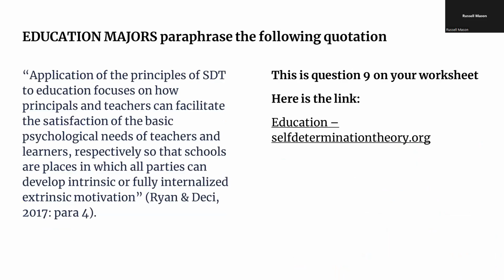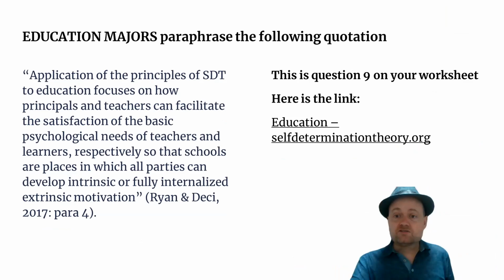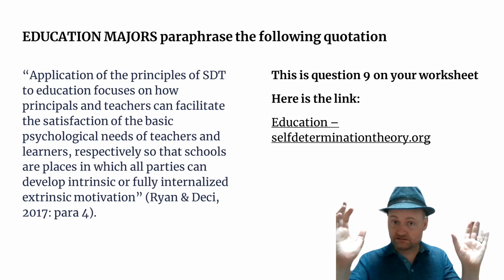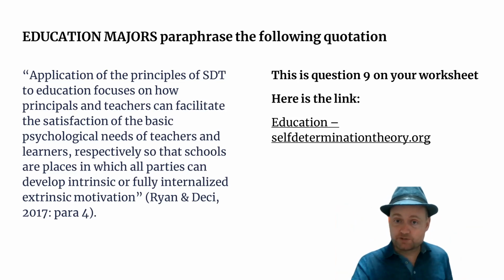So let's move on and have a look at the questions you're going to do. First, education majors. The text is here. So what you're going to do is paraphrase that text. There is a citation in the text. It comes at the end, right? But you will notice when you click the link that that is a different source of information. So the quotation is Ryan and Deci, 2017.